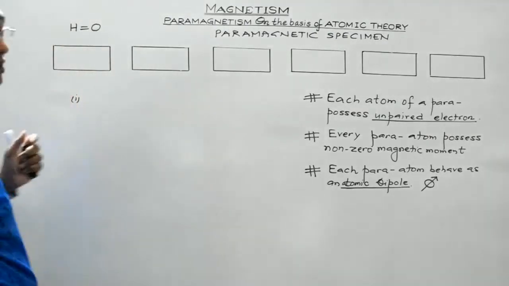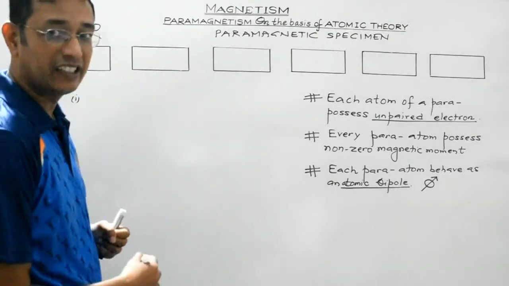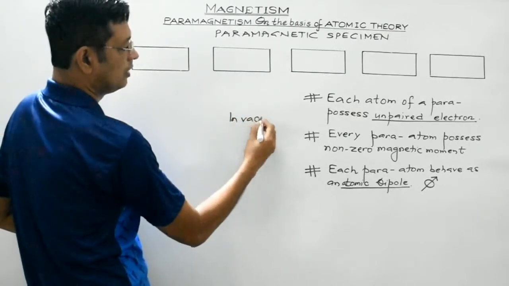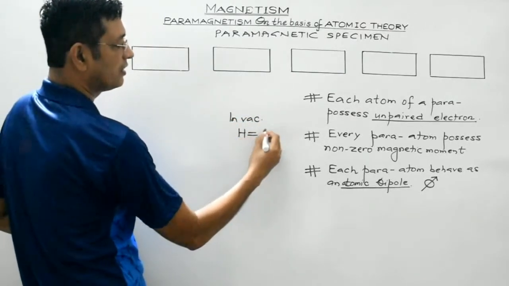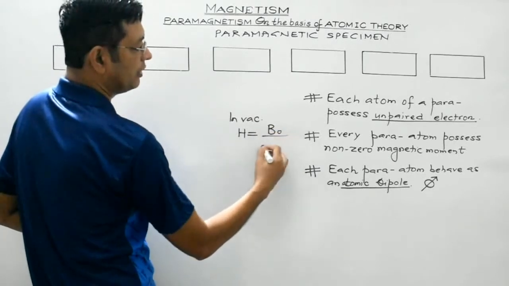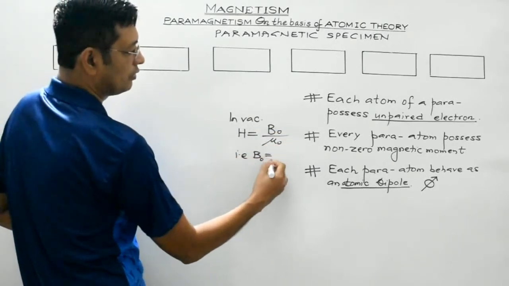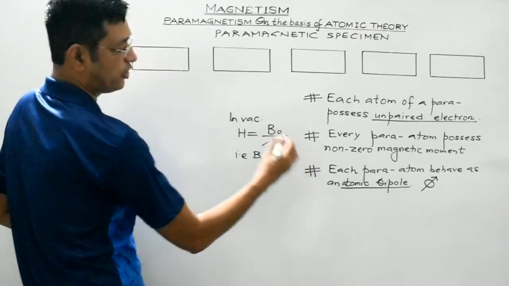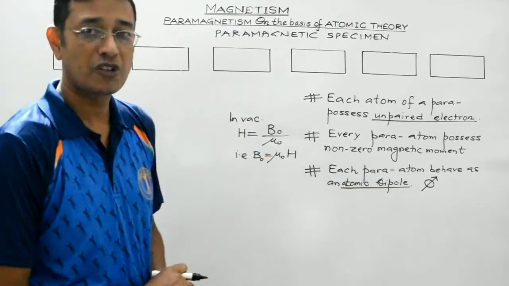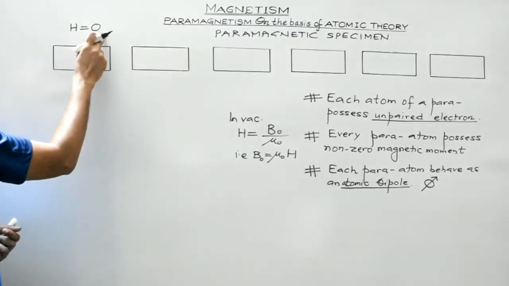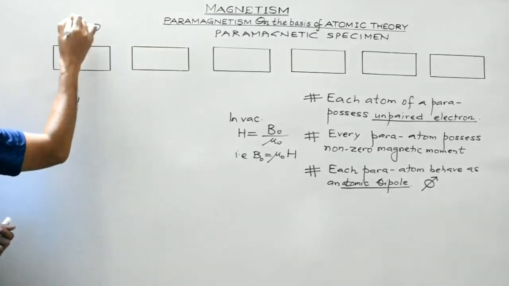You are aware, students, H is the magnetic intensity, isn't it? In air or vacuum, the magnetic intensity H is given by B naught divided by mu naught. That is, B naught is equal to mu naught into H. Both are proportional to each other. So, in the absence of any magnetic intensity or in the absence of any external magnetic field, B naught is 0.